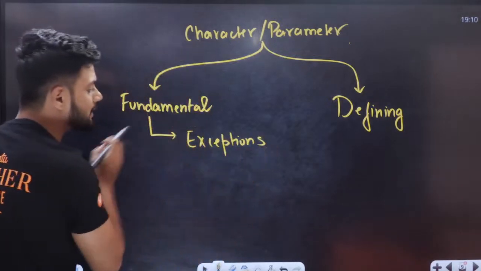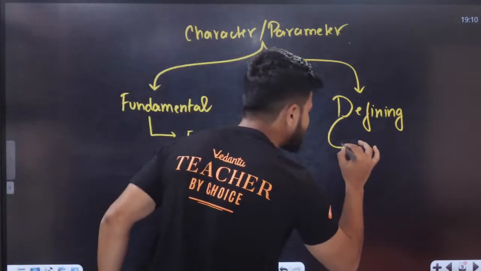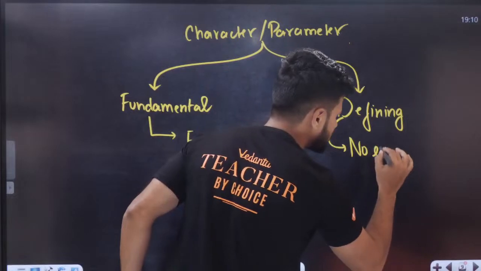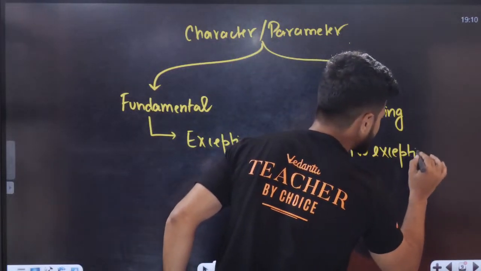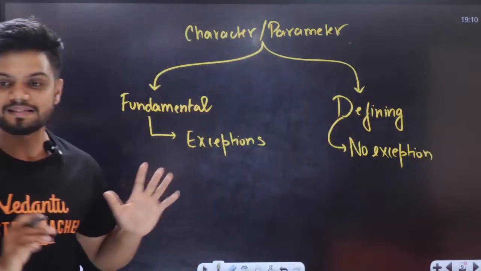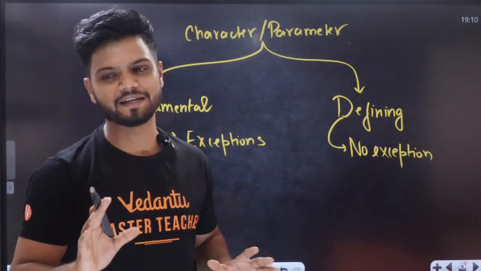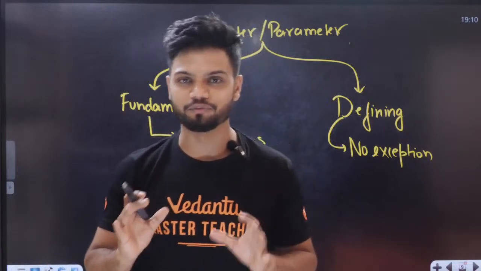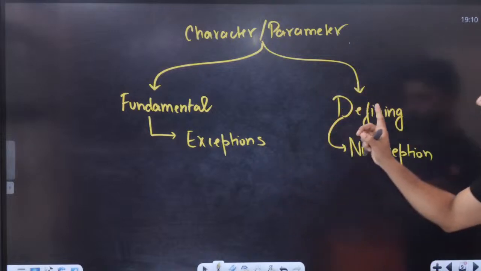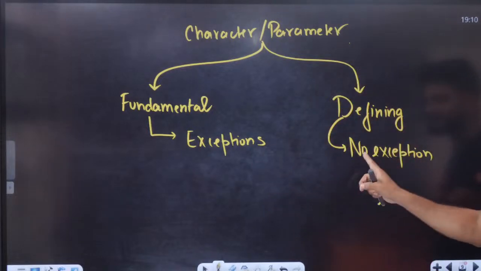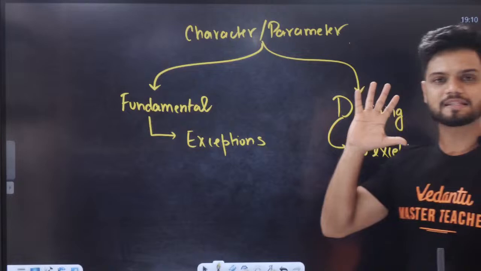What if there is no exception? If there is no exception, it becomes defining. Is that clear to all of you? Quickly in the chat, tell me. Is that clear that if it is fundamental, exceptions are there? If I say something is defining, it means there are absolutely no exceptions.